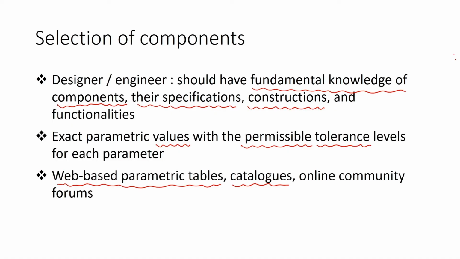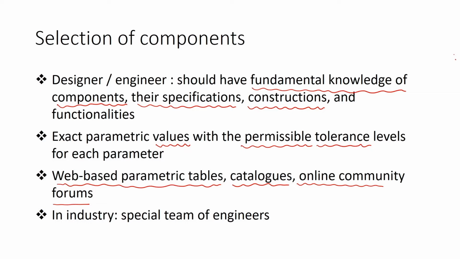In addition to these web based parametric tables and catalogs, there are a lot of online community forums available. The volunteers or expert people will give their opinions and answer the queries asked by the community members.